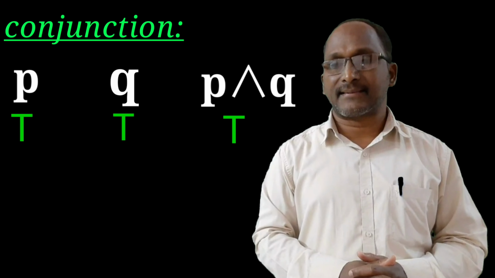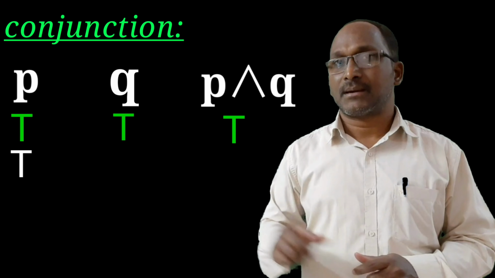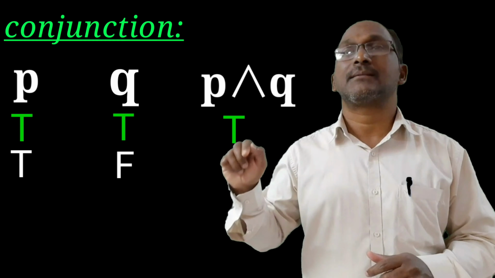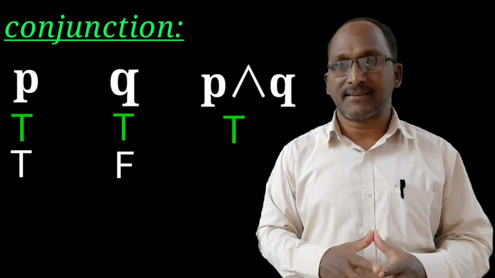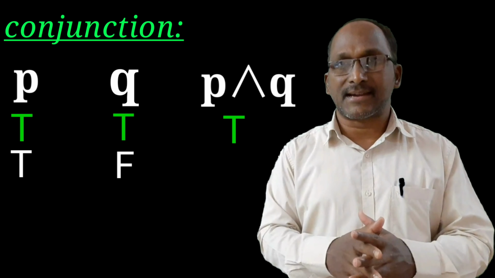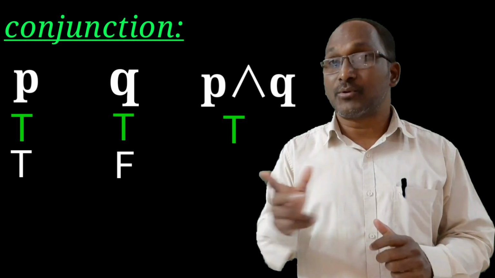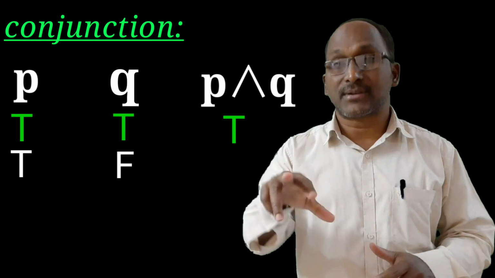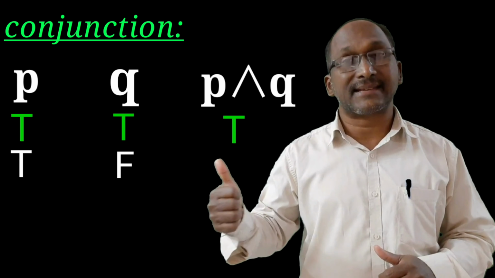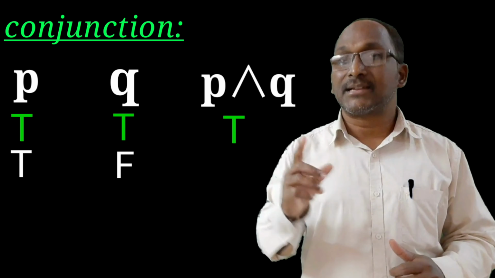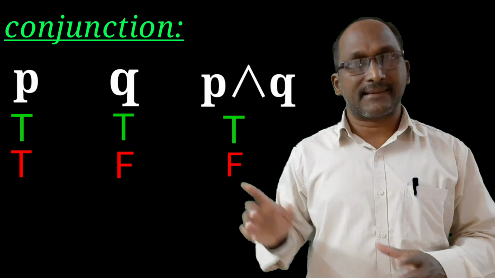Now let us take the second case. In this case, student has done maths work and he did not complete English work. So the teacher says not good, because he has very clearly given the work that students, you have to complete maths work and English work. Both the works students have to complete. But student has done only one work. That's why what student has done in the second case is wrong. That's why the truth value of the conjunction in this case is false. True and false is false.